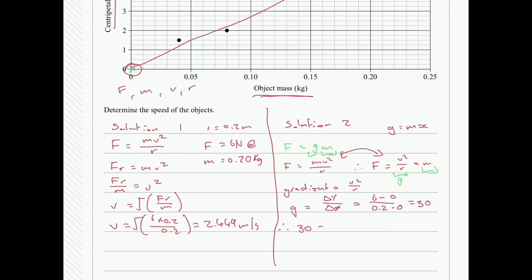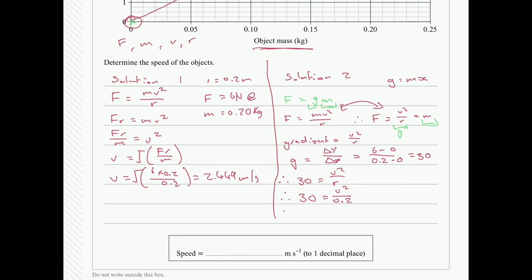Then we can have our statement. Therefore, 30 is equal to our v squared over r, which therefore 30 is equal to v squared over... we don't know what that is. r is equal to 0.2. I can rearrange this. I end up getting v is equal to the square root of 30 multiplied by 0.2, and that equals 2.449 meters per second. So we got the same exact answer, 2.4, to one decimal place.